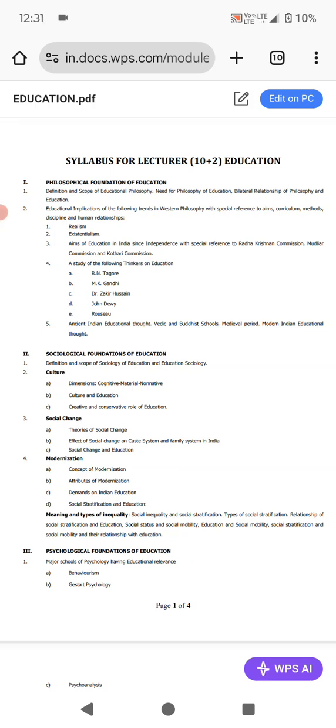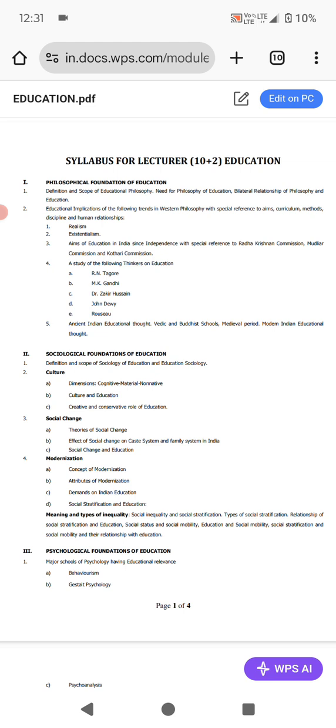Under this, we will discuss definition and scope of educational philosophy, need for philosophy of education, bilateral relationship of philosophy and education. Then second, educational implications of the following trends in Western philosophy with special reference to aims, curriculum, methods, discipline and human relationships.